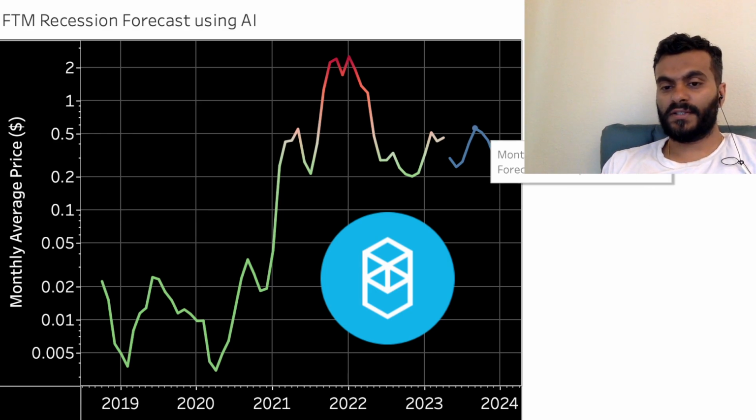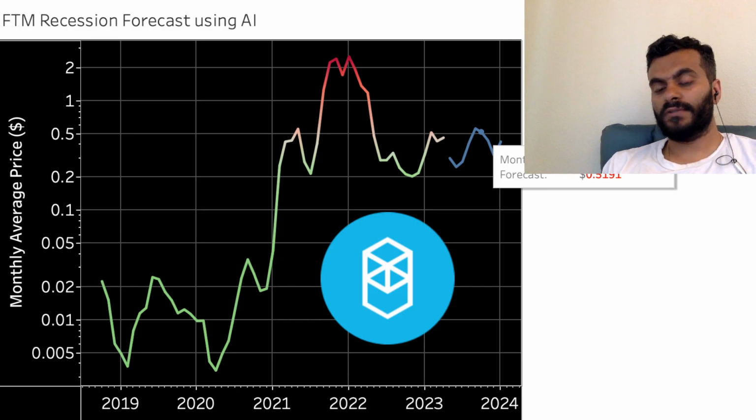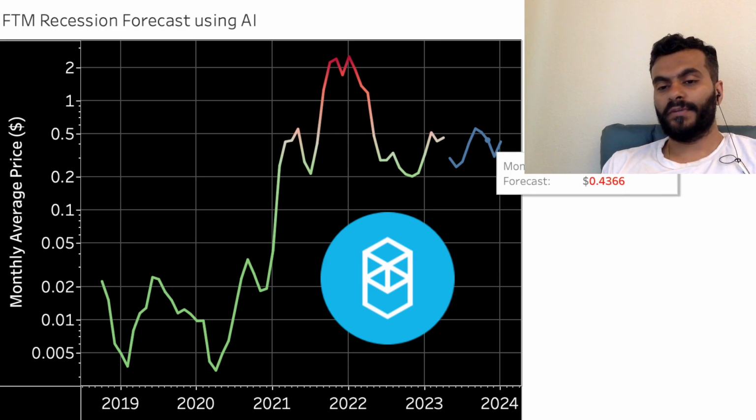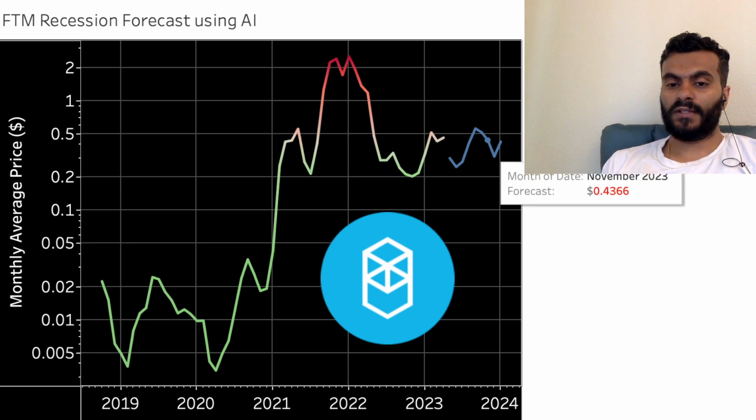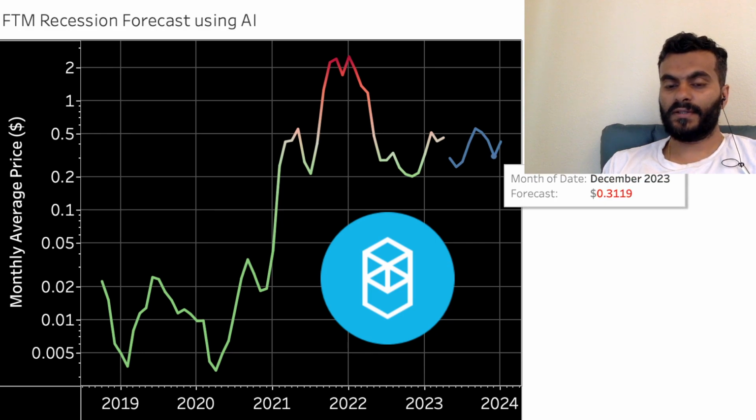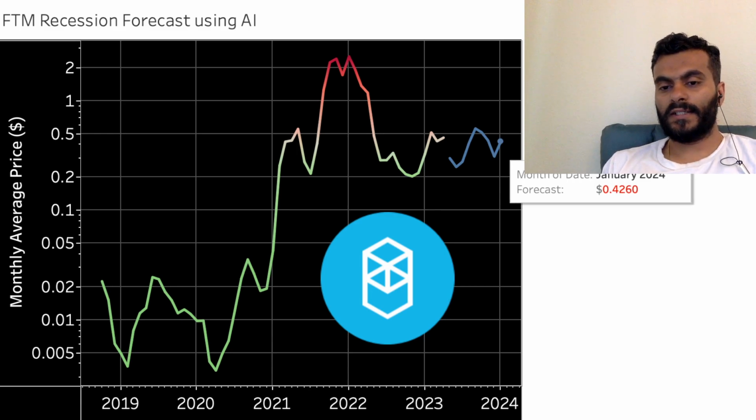The fifth month is September. It's 56 cents, 10 cents over where we are. In the sixth month, in October, 51 cents, about 5 cents above the current level. In November, 43 cents, which is the seventh month of recession, 43 cents, as in 3 cents lower from the current level. In December, month 8, is 31 cents back again, about 15 cents lower from where we are. In terms of percent, it would be about 30%. And in January, 42 cents, which is 4 cents lower from the current price level.